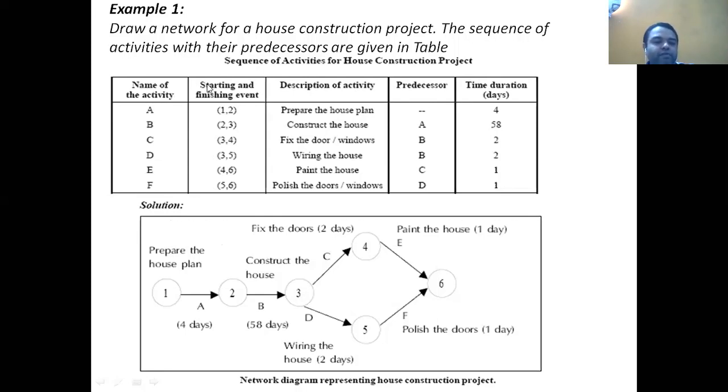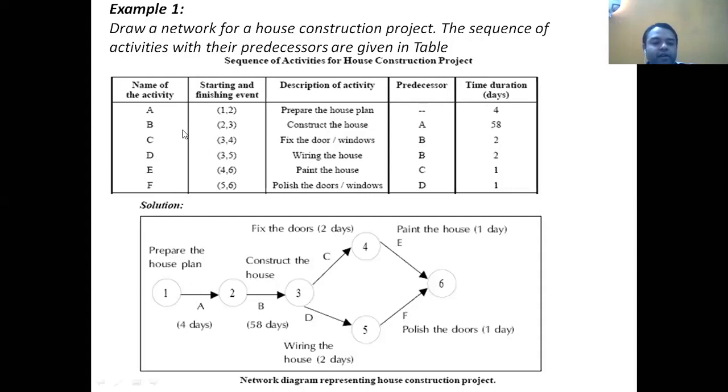This A activity is in between the first and second event. So here we have drawn the first event and second event. In between these there is an activity, and for this A activity 4 days are required. So we are writing its duration over here.